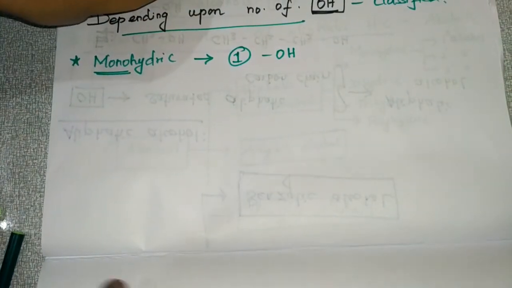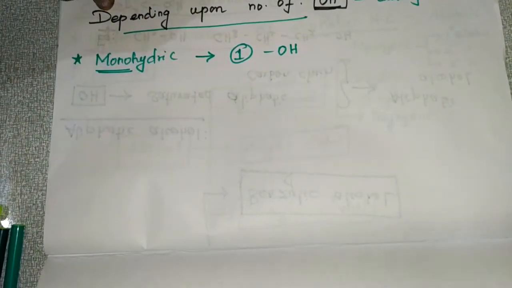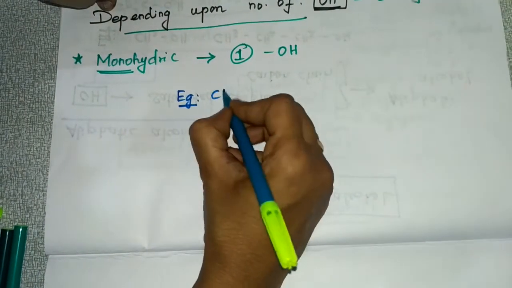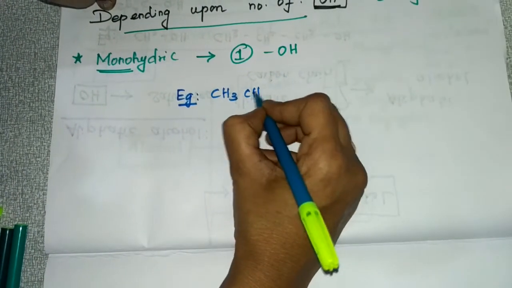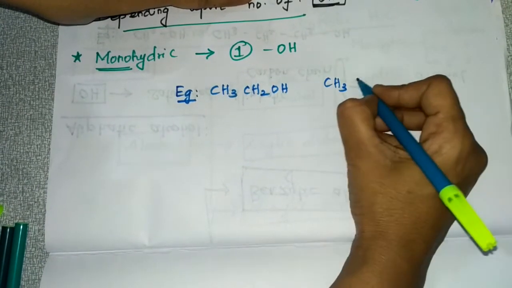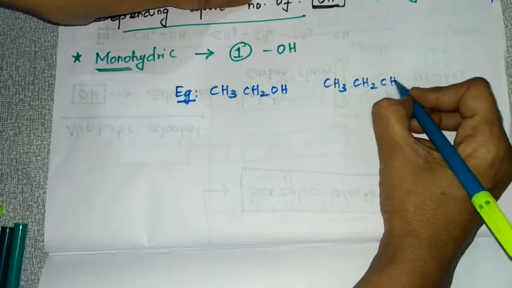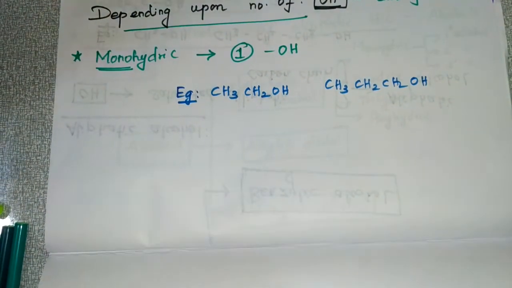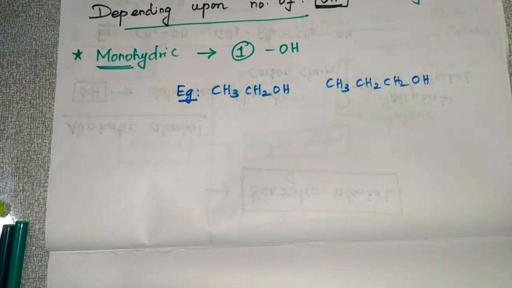So that is monohydric alcohol. An example for this monohydric alcohol is CH3CH2OH, or the same propanol which I gave you before, CH3CH2CH2OH. Only one OH group is attached, so this is monohydric alcohol.